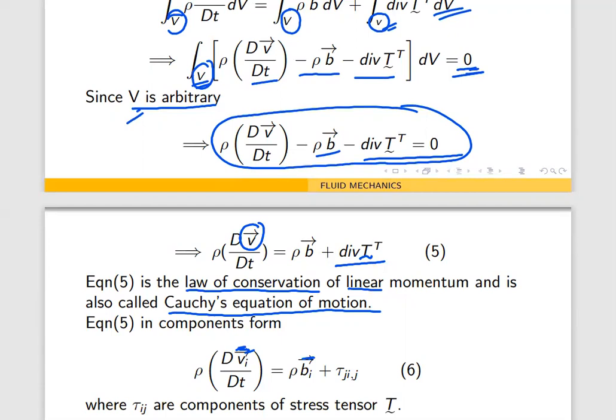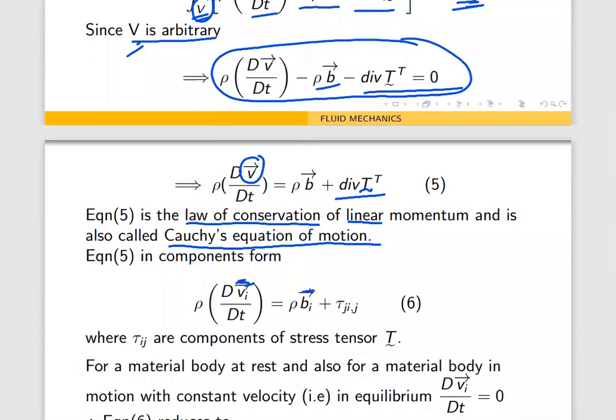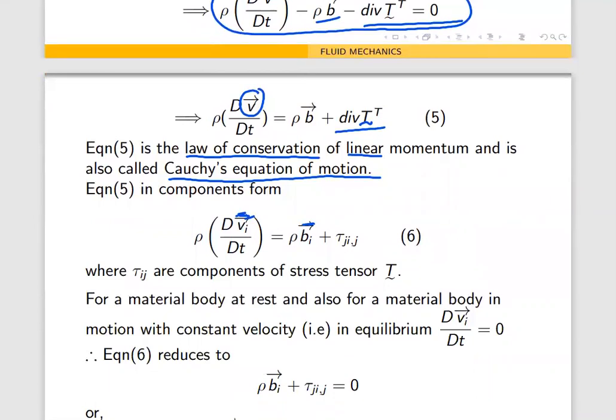Now, if the material body is at rest, that means no velocity at all, then this part will become 0. That is the next case. So, if a material body is at rest, or a material body is in motion with constant velocity, in that case we get dVi by dt equal to 0.